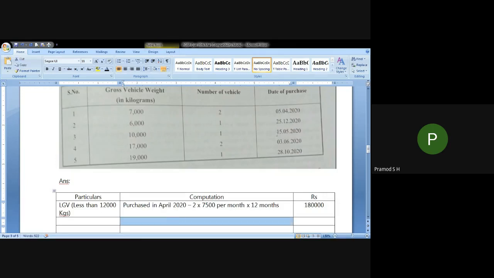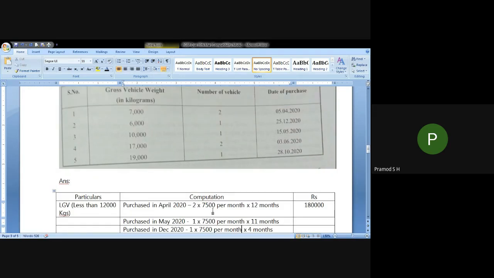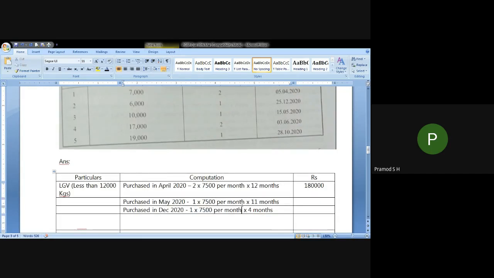Then for one vehicle purchased on 15th of May, purchased in May 2020, one vehicle, 7,500 per month for 11 months. Then another light goods vehicle was purchased on 25th of December. So purchased in December 2020, one light goods vehicle, 7,500 per month is the presumptive income on light goods vehicle, and December, January, February, March, 4 months. Presumptive income has to be considered from that. So serial number 1, 2, and 3, which relate to light goods vehicles, that is over.